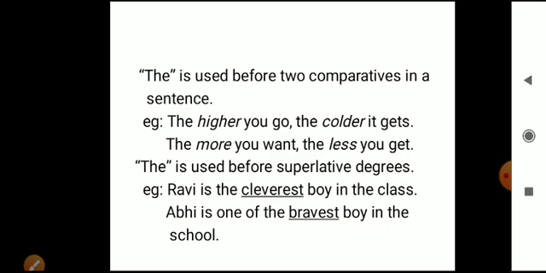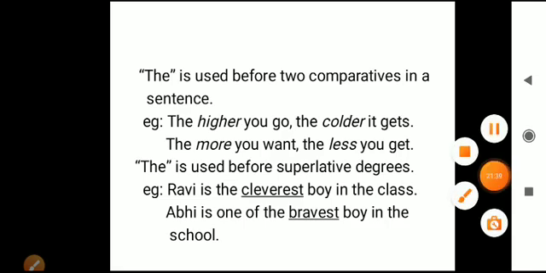I have given two examples. Ravi is the cleverest boy in the class. When I used cleverest, that is a superlative degree, so I have used "the" before it. Abhi is one of the bravest boys in the school. Understood, beta? I have used bravest, that is a superlative degree, so "the" should be used before that degree. Okay, beta? Did you understand? Let's move to the next slide.